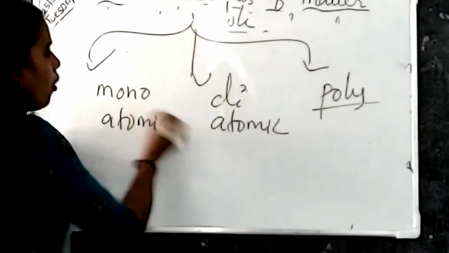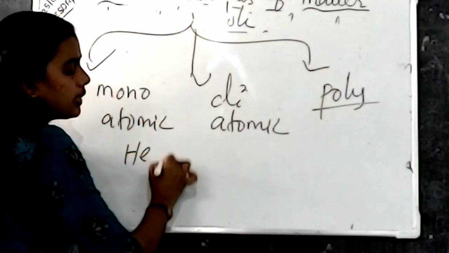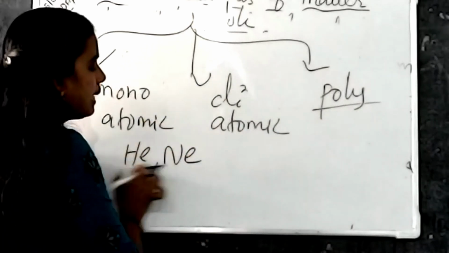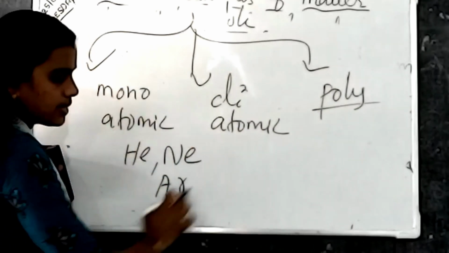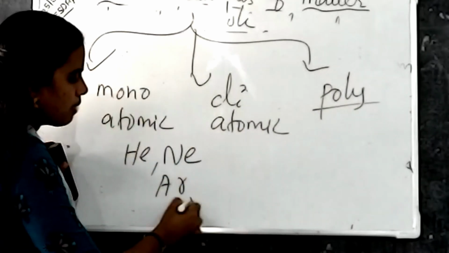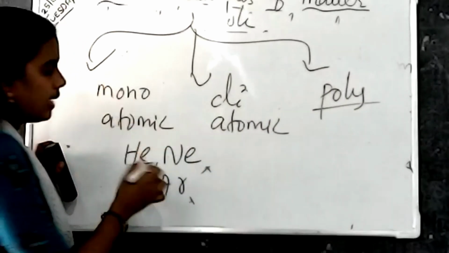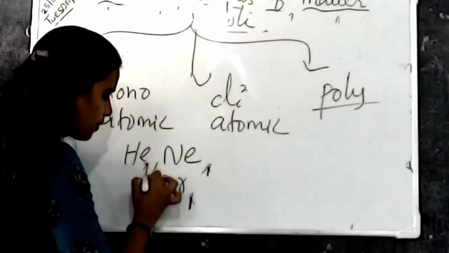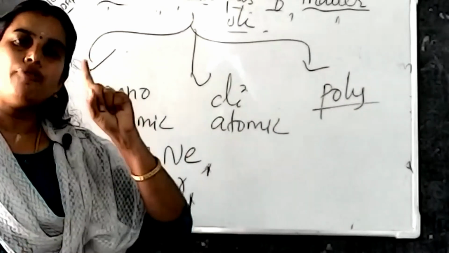Okay. Monoatomic. Mono means the atom does not contain any base number. Example, helium, neon, argon. So these elements do not contain any base number. Okay. So without base number, only one number. So these elements without number is taken as 1. Okay. So those atoms consist of only one number.